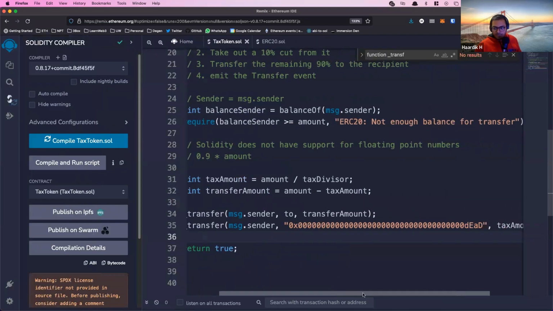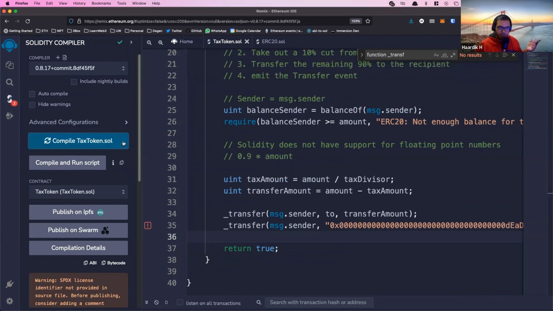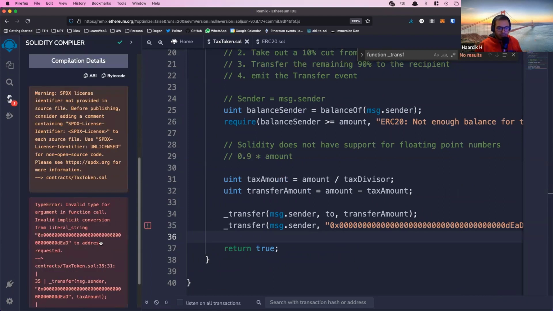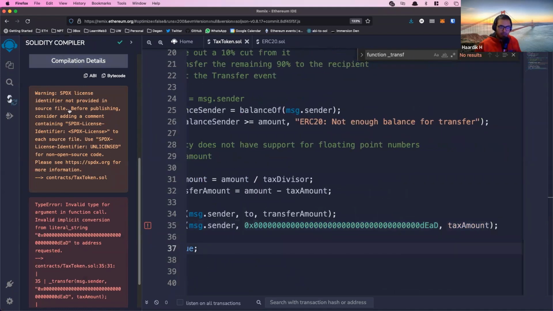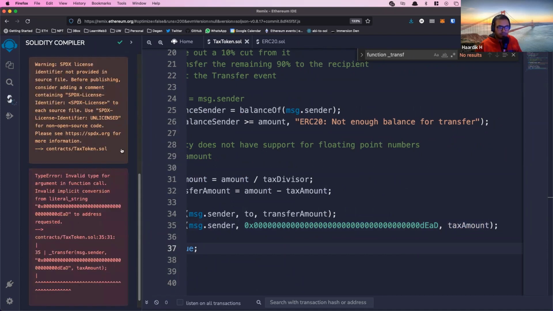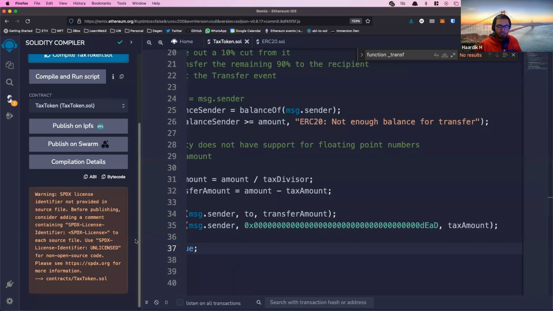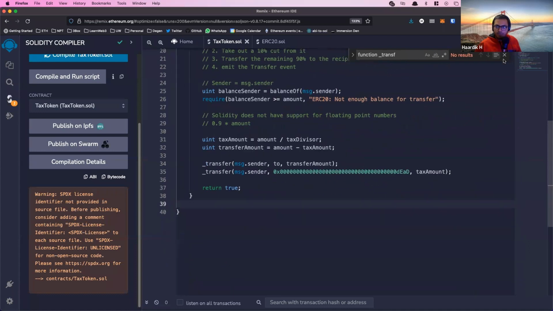But okay, so we transfer it to the dead address, and that's where the tokens go. And now if we compile, it should compile. Oh no, invalid. Oh, right. You don't wrap this in strings. Addresses are not strings. They're built into the language, a native data type. All right, now it should work. Perfect. Compiled, no problems. I'm going to zoom out a little bit so it can give you an overlook of the final thing.